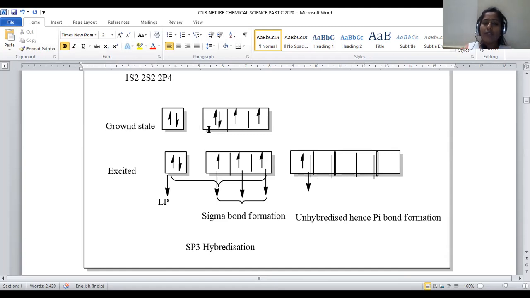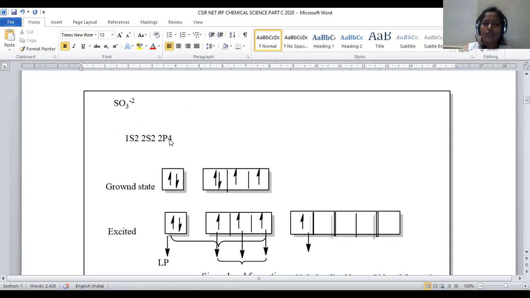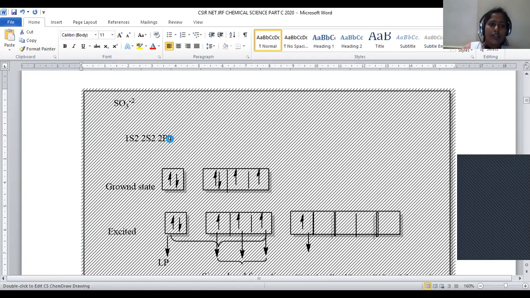So when one of the electrons is excited, what happens? Sorry, it is of the kind 2s2, 2p4, 2p6, 3s2, 3p4.